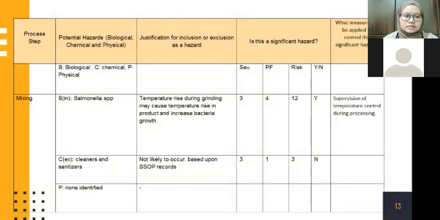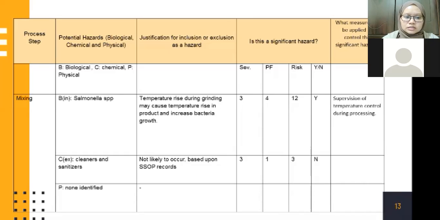And next process is mixing. During mixing, the biological potential hazard that can occur is contamination with Salmonella species. The justification for inclusion as a hazard is that temperature rise during grinding may cause temperature rise in the product and increase bacteria. And the risk range is 12, which shows a significant hazard. And the measure that can be applied to control the significant hazard is the supervision of temperature control during processing.